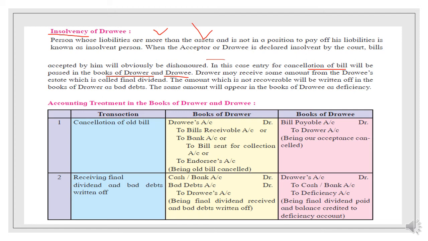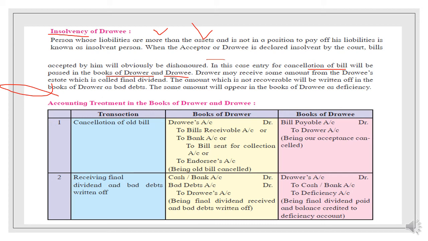So in this case, the drawee will not make the full payment but some part payment, and the rest of the amount will be foregone by the drawer, meaning left by the drawer on the drawee forever, and that left amount will be known as bad debts, which is not recoverable from the drawee.